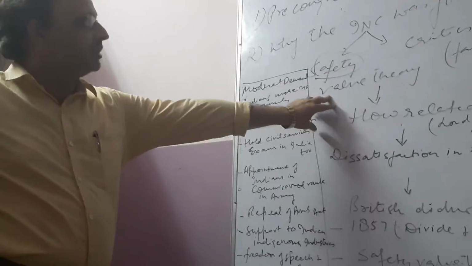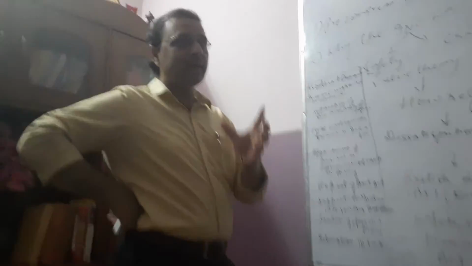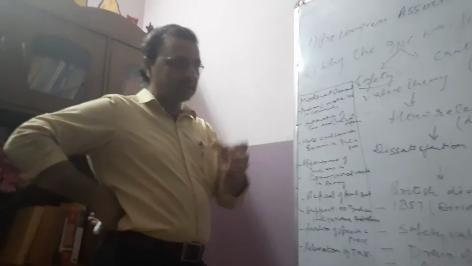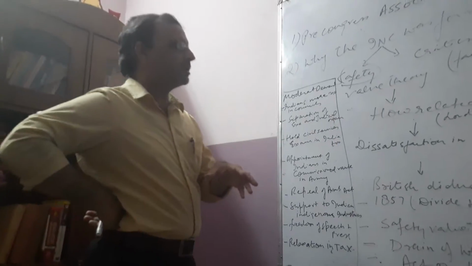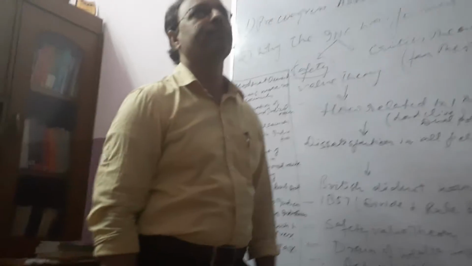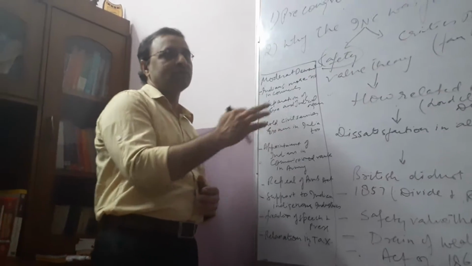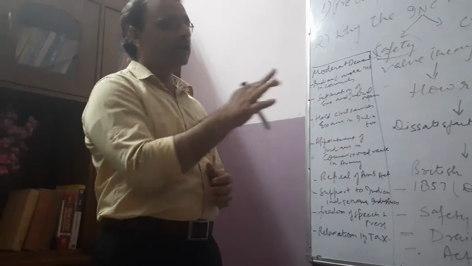And what was this safety valve theory, and why were the British forced to give the name safety here? Before understanding the background and what was behind this Congress, we have to understand that this safety valve theory was somewhere related to the 1857 revolt also. How can we correlate the theory of safety valve, which was responsible for the formation of the Indian National Congress, to 1857?